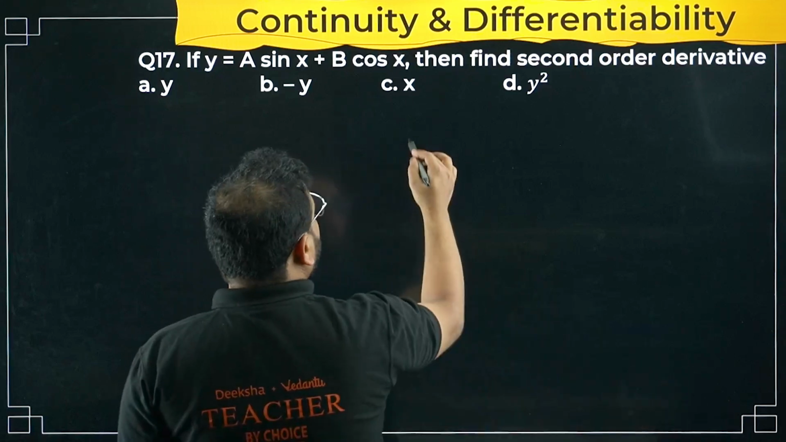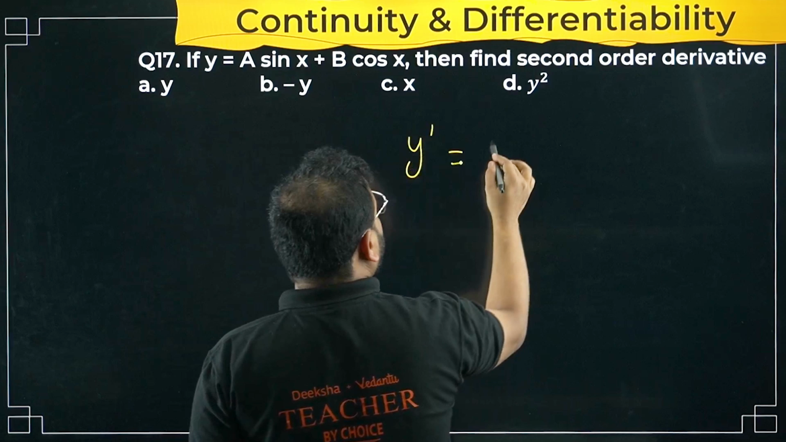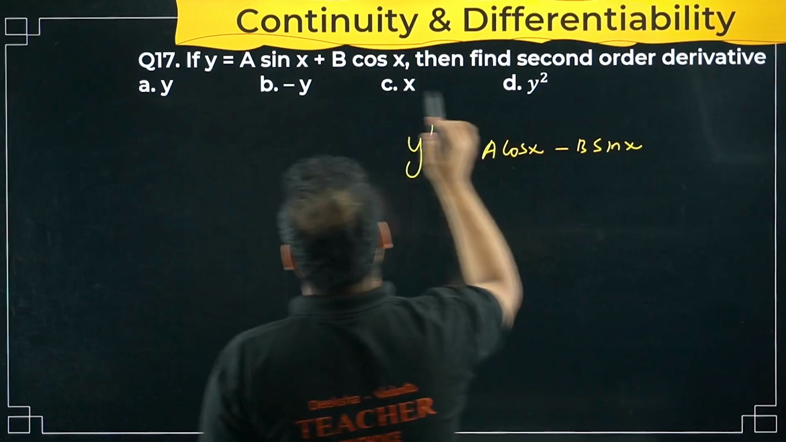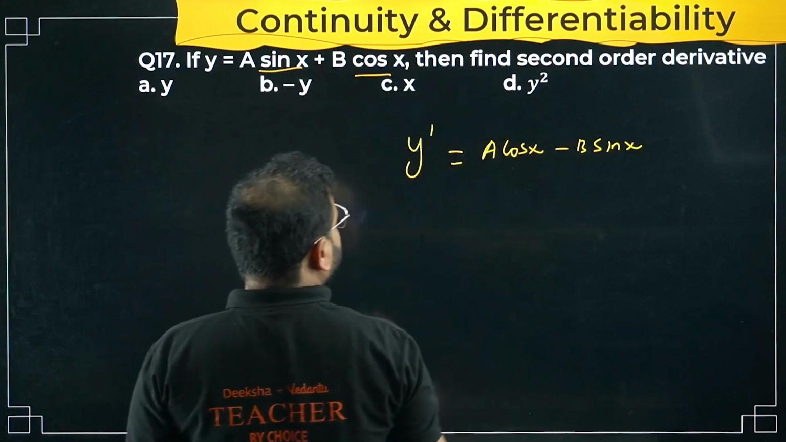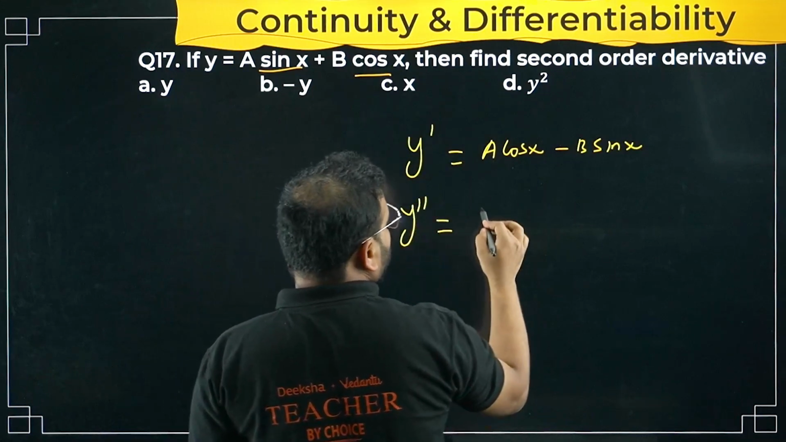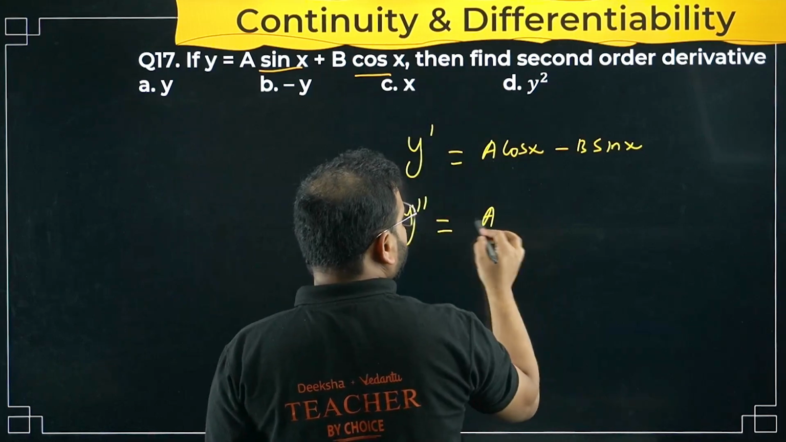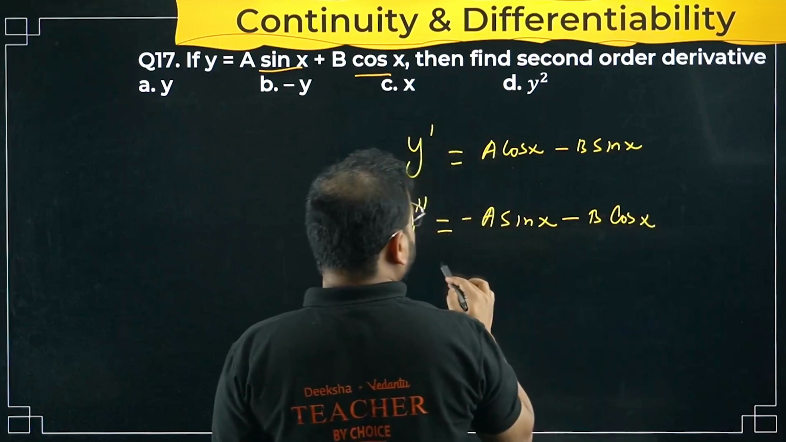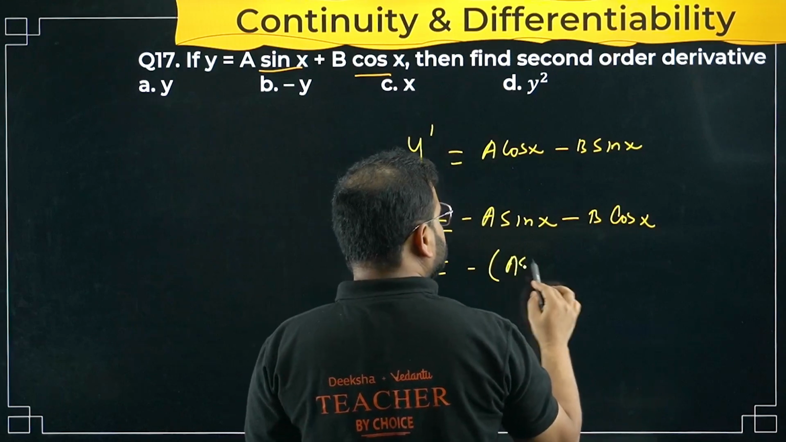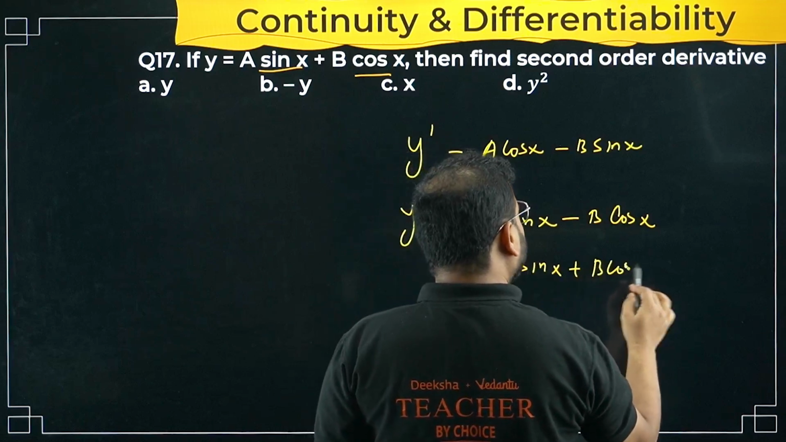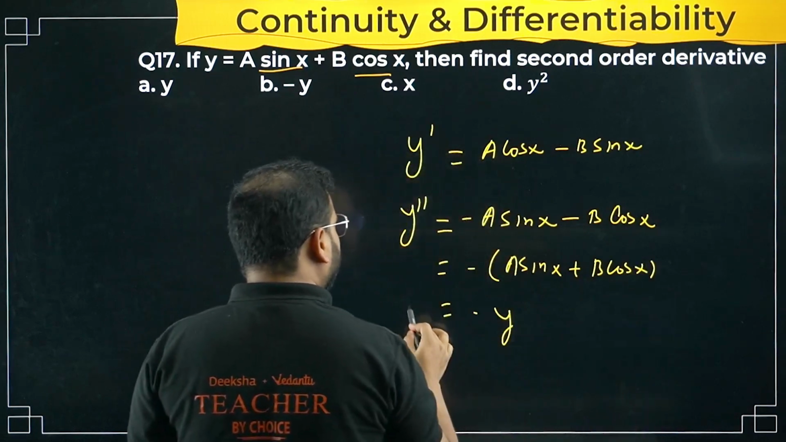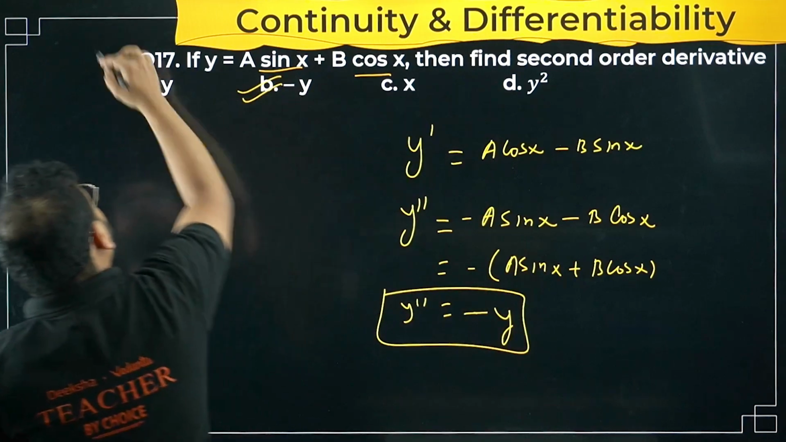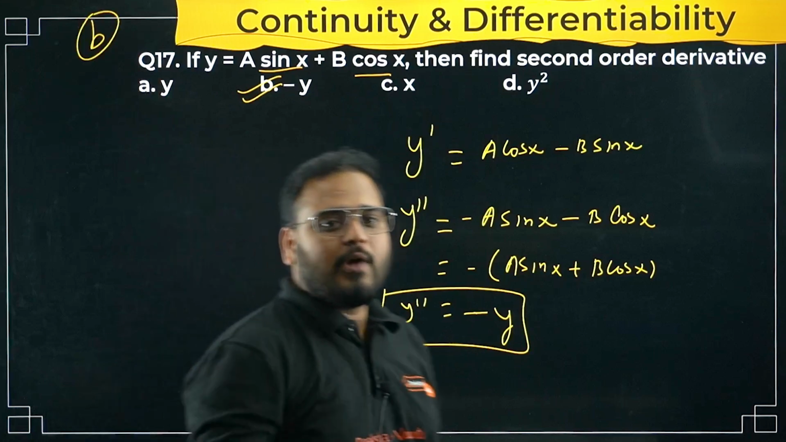Let's do it. y double dash we have to find out. First find y dash, which will become a cos x minus b sin x. For sin it becomes cos, for cos we have a minus sign. That's why minus b sin x. Again taking the derivative, y double dash equals minus a sin x minus b cos x. Take the negative sign common, we get minus of a sin x plus b cos x. So I'm getting y double dash as minus y. Option B is correct. Please check.